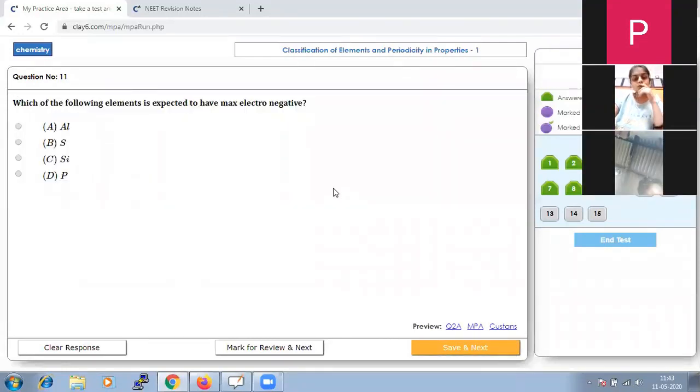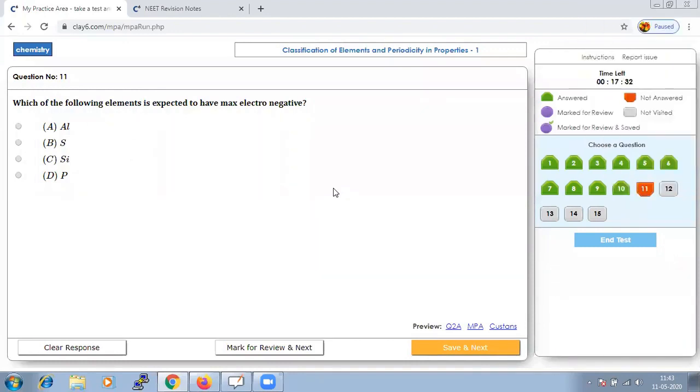Which of the following elements is expected to have maximum electronegative value? Which of the elements is expected to have maximum electronegative value?